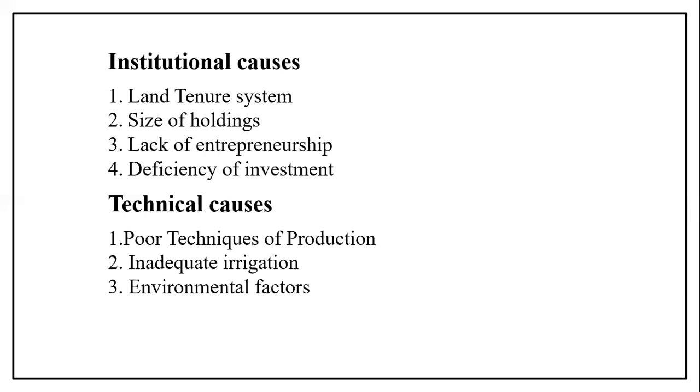Then environmental factors, such as severe soil erosion or degradation due to heavy rains or floods, deforestation, waterlogging, improper drainage, groundwater depletion, drought, global warming, reckless use of fertilizers, and pollution of soil, water, and air, are also contributing to low productivity in agriculture. So these are all factors which cause the low productivity in our sector.